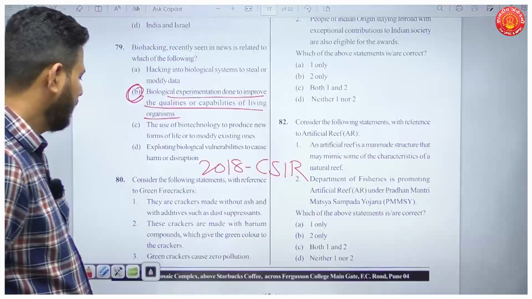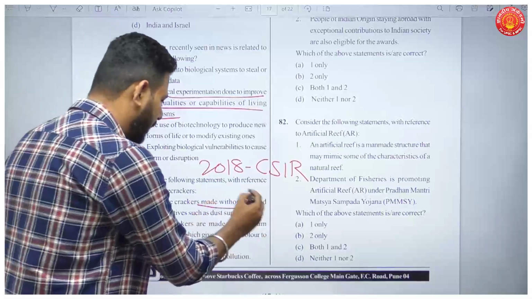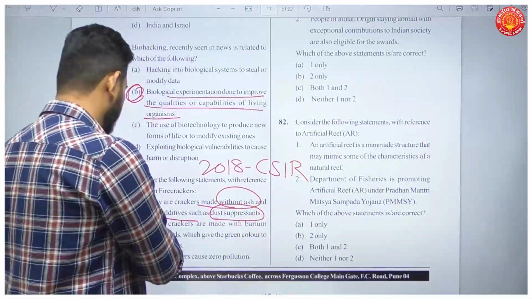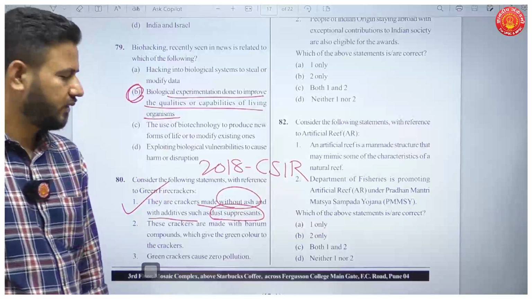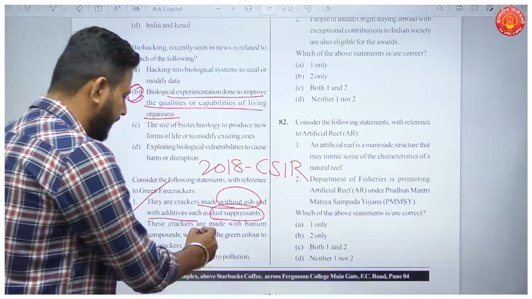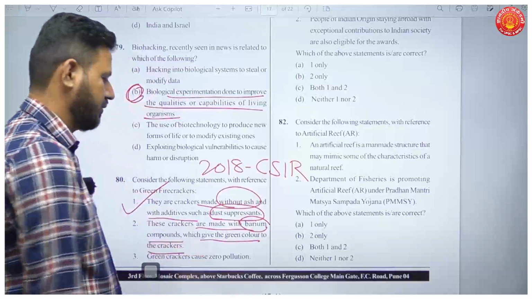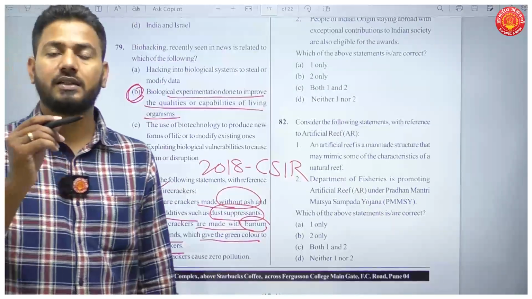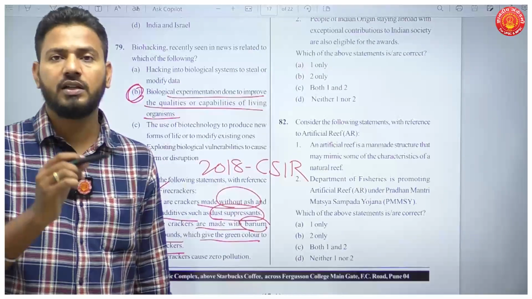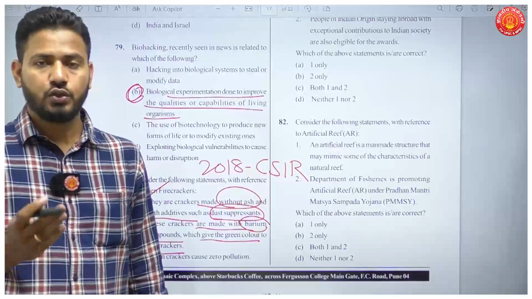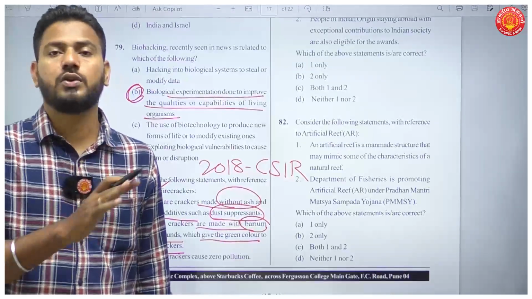So very important. They are crackers made without ash and with additives such as dust separatants. This is correct. Then, these crackers are made with barium compounds which give the green color to crackers. Now, barium is the reason why traditional firecrackers cause air pollution and sound pollution. So in green crackers, barium is actually not used.